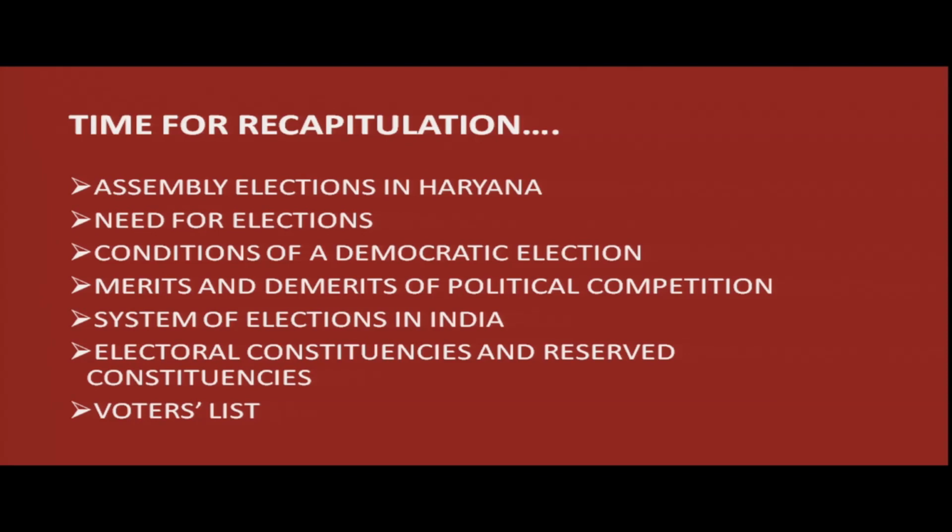We discussed the merits and demerits of political competition, the system of elections in India, that is the general election, mid-term election and by-election. We discussed electoral constituencies and the system of reserved constituencies that we have in India, and the voters list. It is now time for a quick question-answer session.